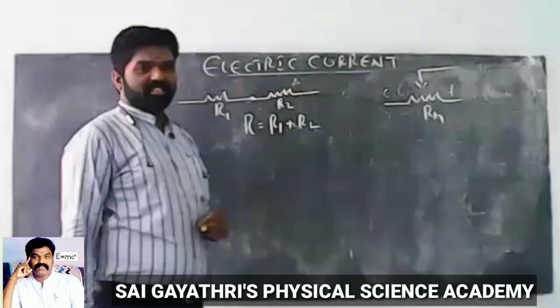Now go for the loop law, the second law, most important. The second law, loop law or voltage law, is nothing but conservation of energy.